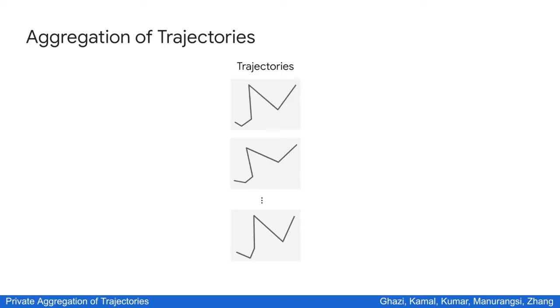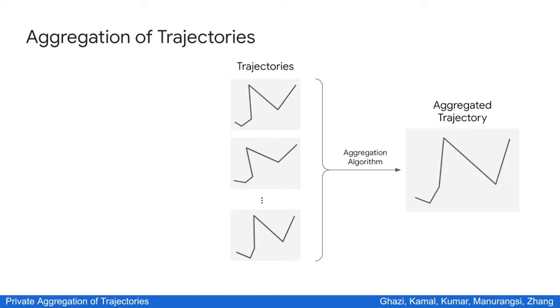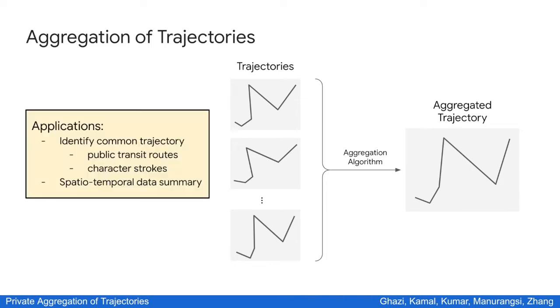In the trajectory aggregation problem, we are given multiple trajectories as input, and our algorithm would like to aggregate them into a single trajectory that well represents the input. As trajectories are some of the most basic spatio-temporal data, this problem has multiple applications. For example, each trajectory may represent users' travel path collected via GPS.